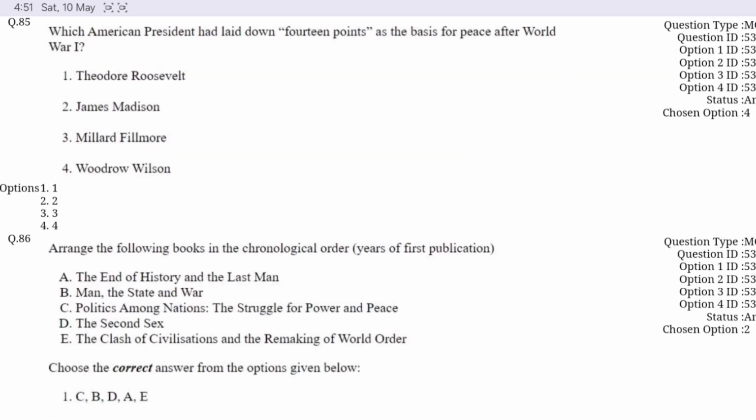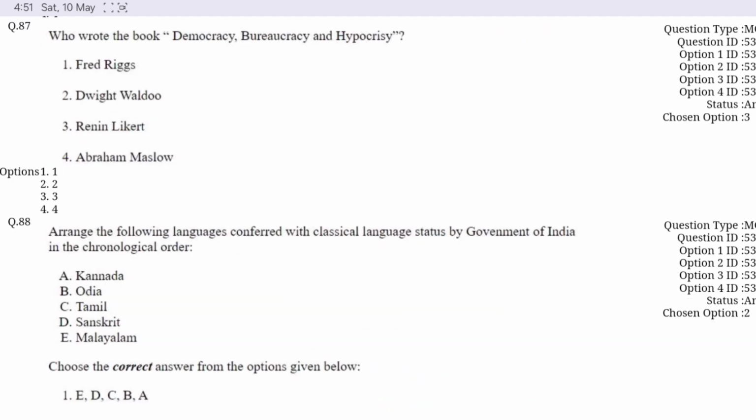Question number 85. Which American president had laid down 14 points as the basis for the peace after World War I? Option D is correct, Woodrow Wilson. Question number 86 is dropped. Question number 87. Who wrote the book Democracy, Bureaucracy and Hypocrisy? Option B is correct, Dwight Waldo. Question number 88.